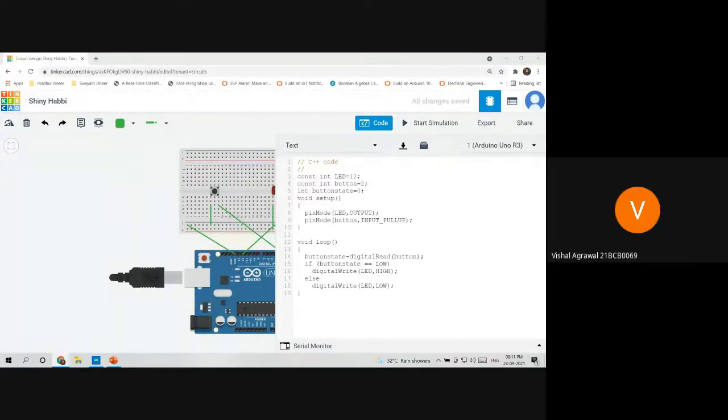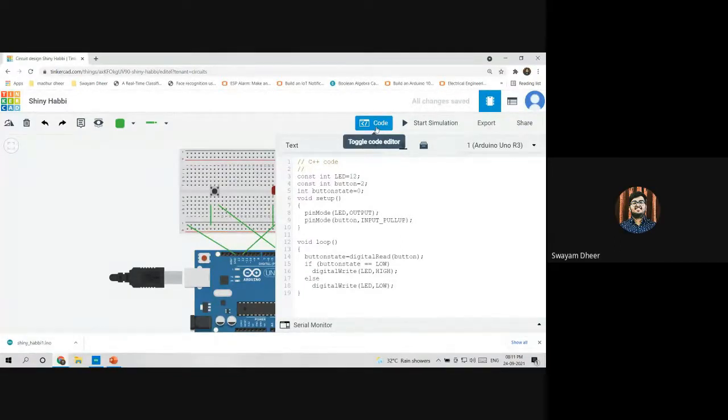Please demonstrate it on your device. It's taking a long time for me actually. That means either your device is a bit slow, or you have some network issues. Is there a way to save this? You can download it from here. See, there's a download button, right? The code will be downloaded in .ino extension. When we go back, will this be saved in our account automatically? Yes, automatically. Each line you write, it automatically gets saved in your account. You don't need to save it externally.